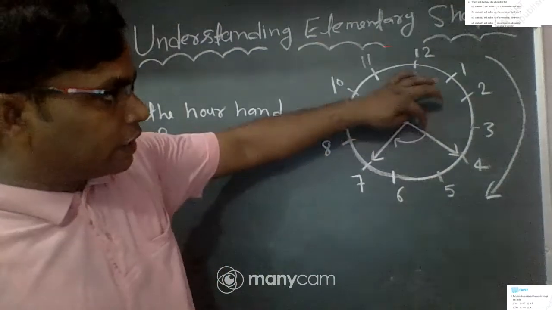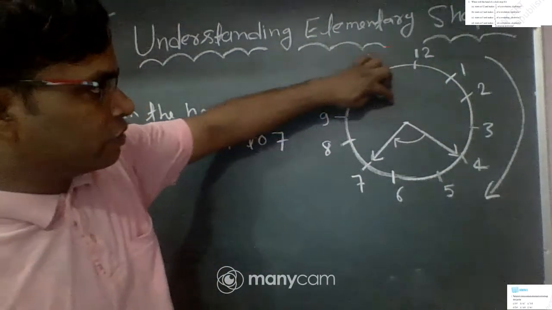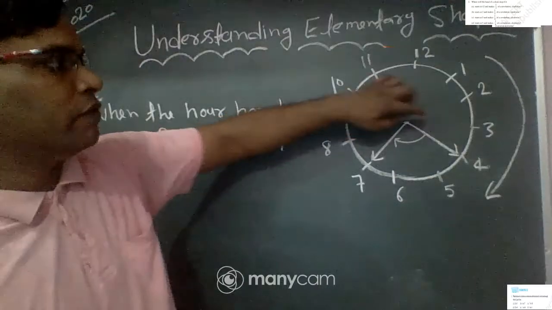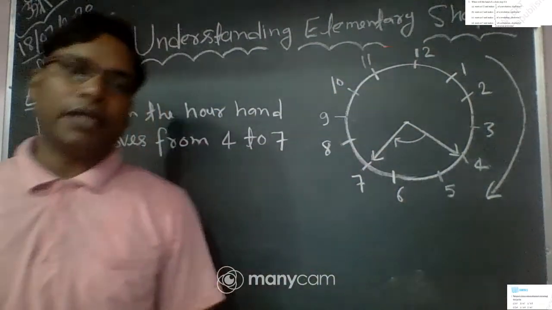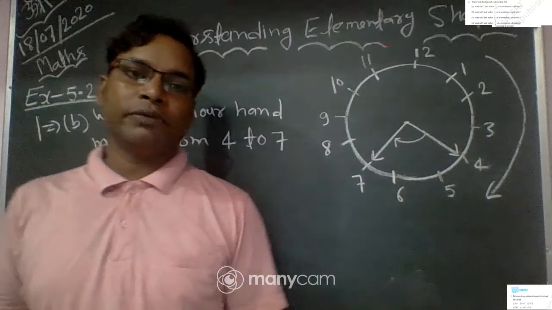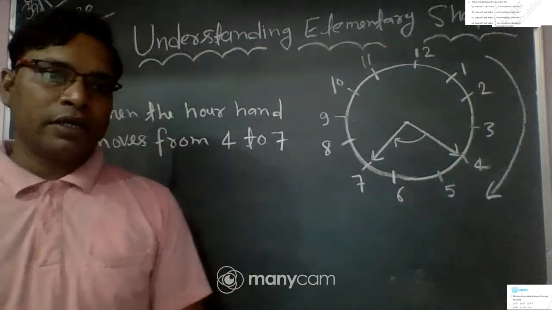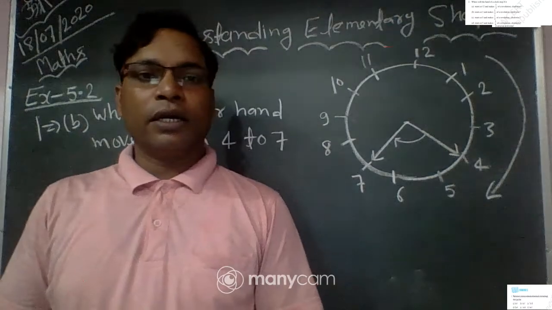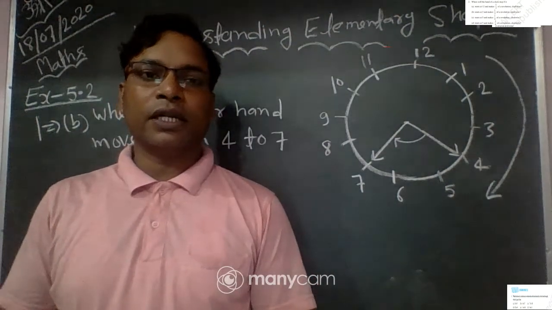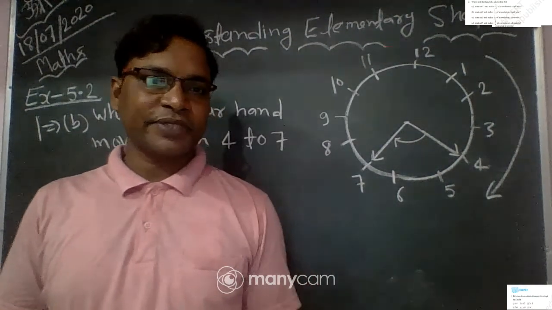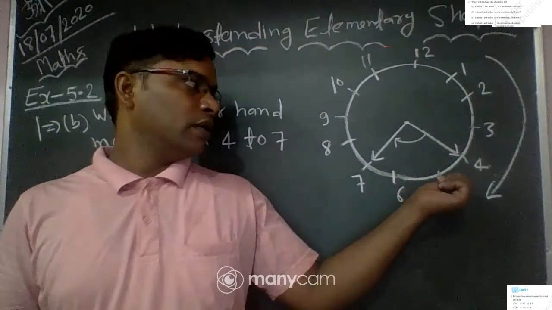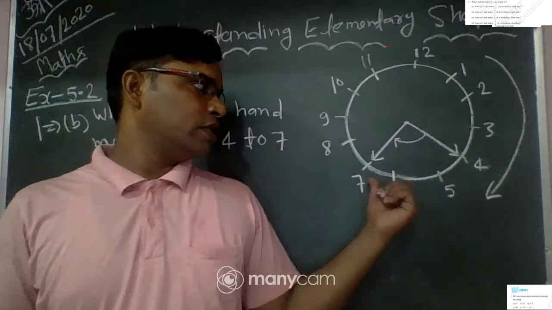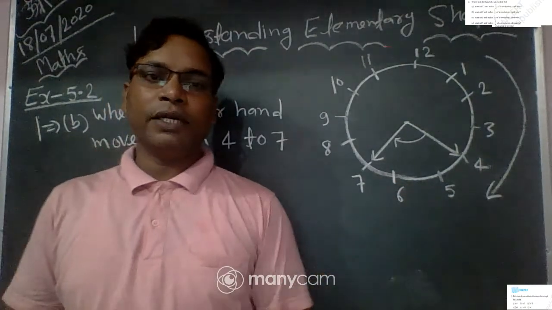If you move in the anti-clockwise direction, you count here 1, 2, 3, 4 and so on, but you move in the clockwise direction. What is the clockwise direction? The direction in which the clock moves. This is called the clockwise direction. Clear? So count how many hours you move from 4: 1, 2, 3 hours.